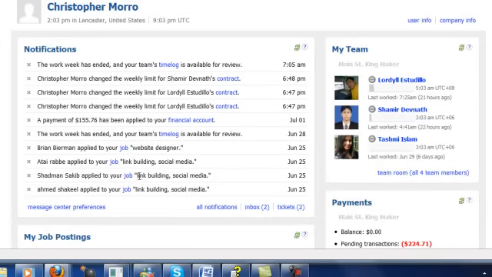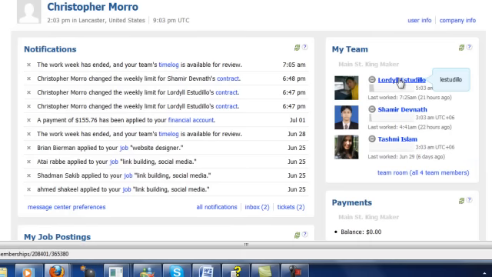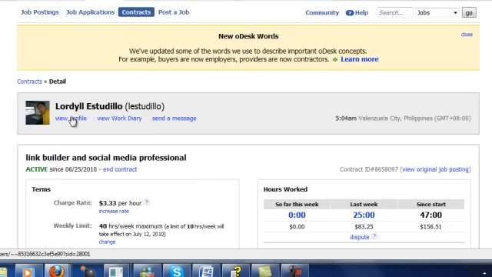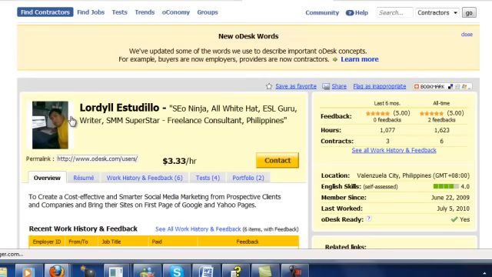So let's say I posted a job and it was link building social media, which is basically what we just did in our sample, and we would start to see these pop up on the left hand, and then if we wanted to see who the applicant was, we would press job here and it would go to a profile of them. So let's look at one of my workers' profiles, though, and we'll click on this here, and we could view profile. Okay, and then this is what you would see if you clicked on that job.